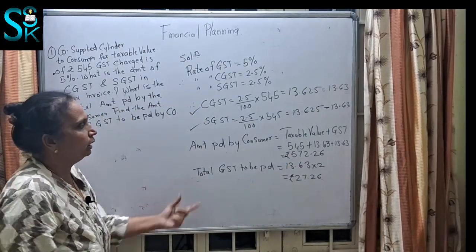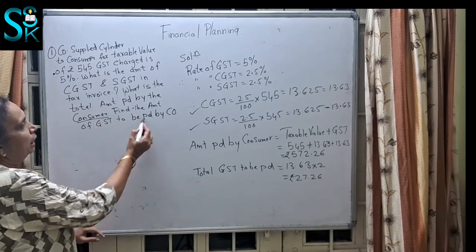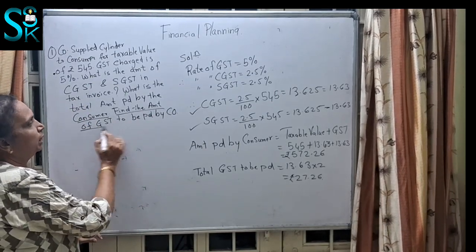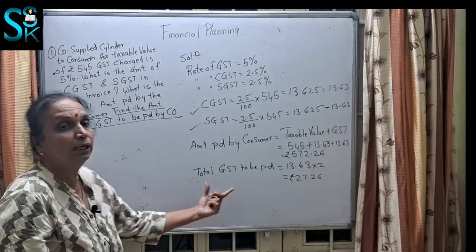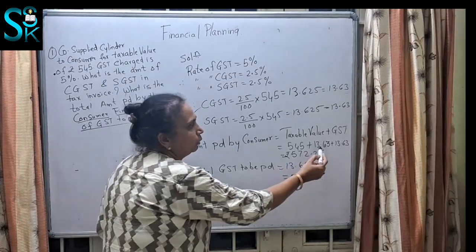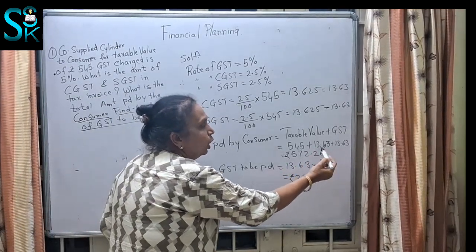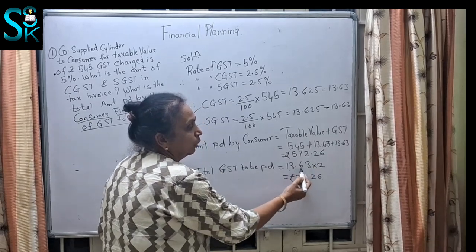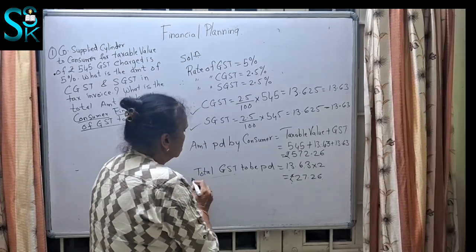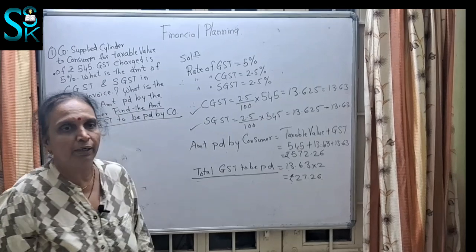Now, the customer part is over. They have asked you to find the amount of GST to be paid by the company. So only GST. You are going to add these two, or multiply this by 2, that is 13.63 into 2. So this is the amount of GST to be paid.